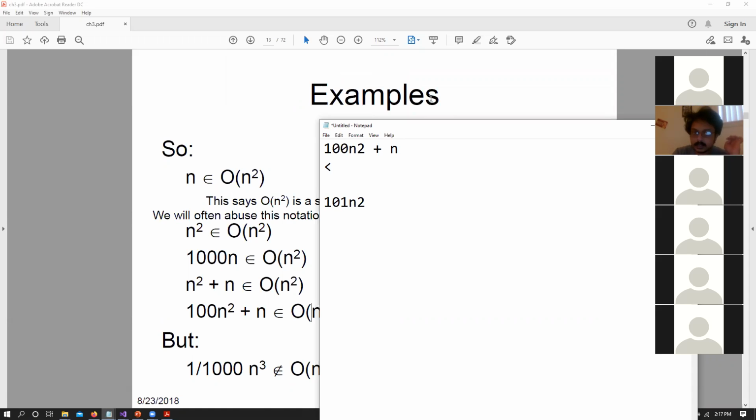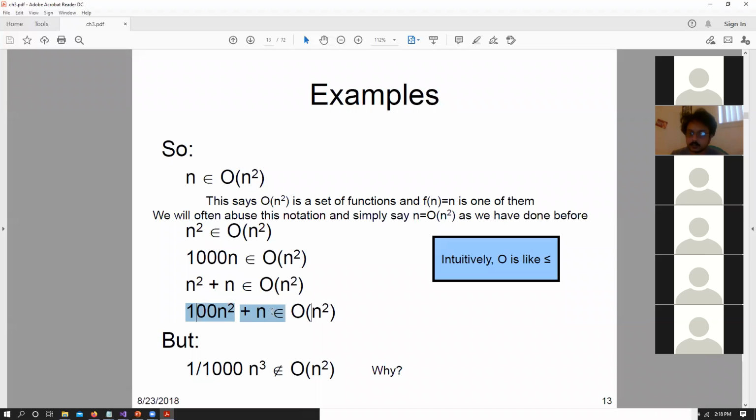101n squared. Why? Because we can separate 101n squared as 100n squared plus n squared. We know that 100n squared and 100n squared is fine, but n will always grow smaller than n squared. So we can say that the upper bound of this particular equation has the constant 101. So 100n squared plus n is always going to be big O of n squared.